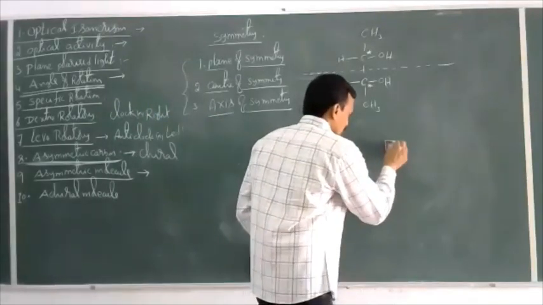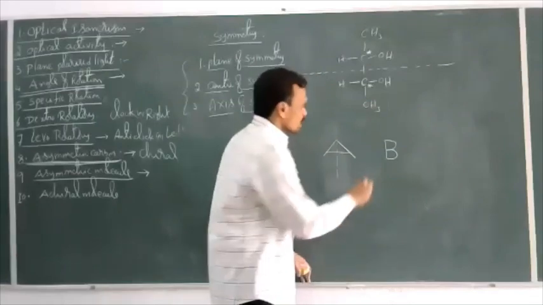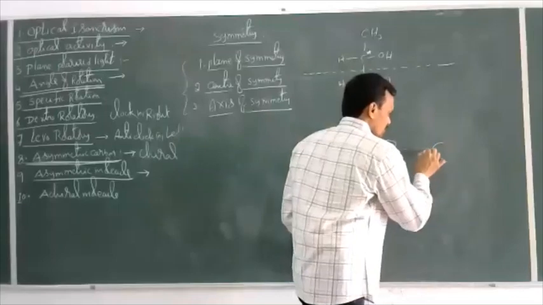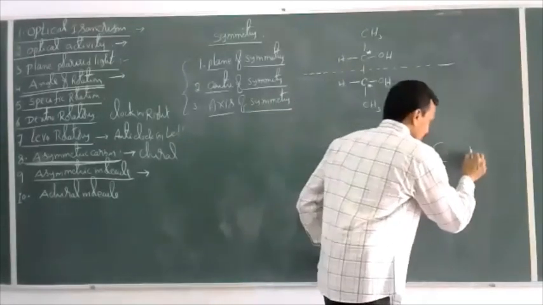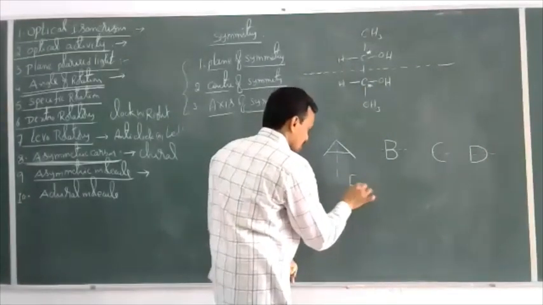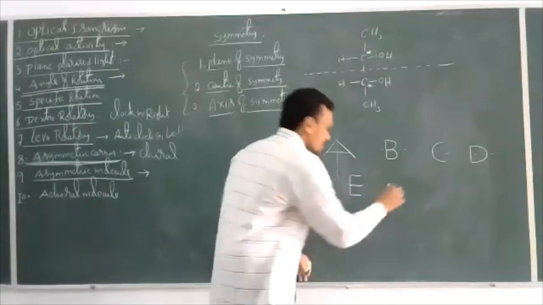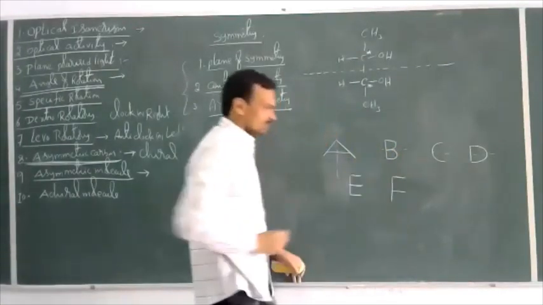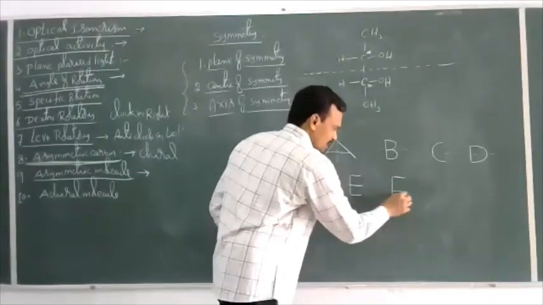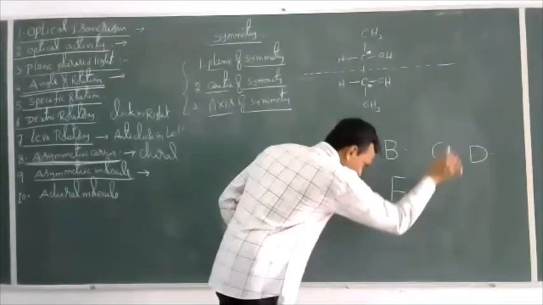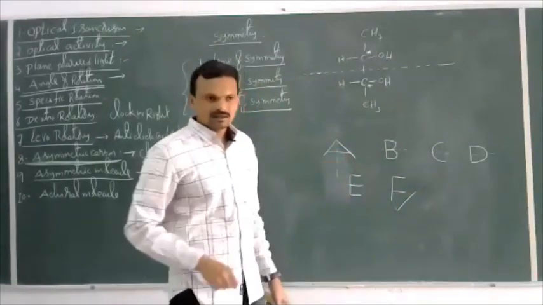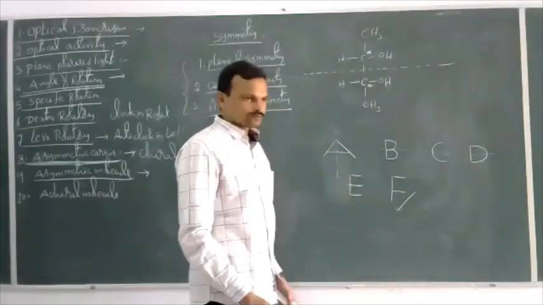I'll take the letter B. Now we can take the plane of symmetry here. If you take the letter C, we can take the plane of symmetry. If you take the letter D, we can take a plane of symmetry here. If you take the letter E, we can take the plane of symmetry. Now if you take F, is there any symmetry here? If you take a plane here or here, this is not exactly one half of the other. So this is an asymmetric molecule. This is optically active. The letters A, B, C, D, E are optically inactive. F is optically active.